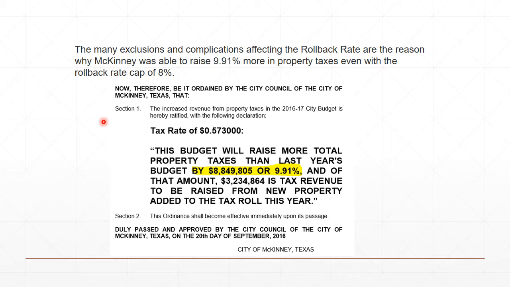The many exclusions and complications affecting the rollback rate are the reason why McKinney was able to raise 9.91% more in property taxes, even with the rollback rate cap of 8%. And this says it, this is their official wording that they had to do last year. In addition to publishing the tax rate, this budget will raise more total property taxes than last year's budget by 9.91%. That's the increase that the state, through Truth in Taxation, requires.